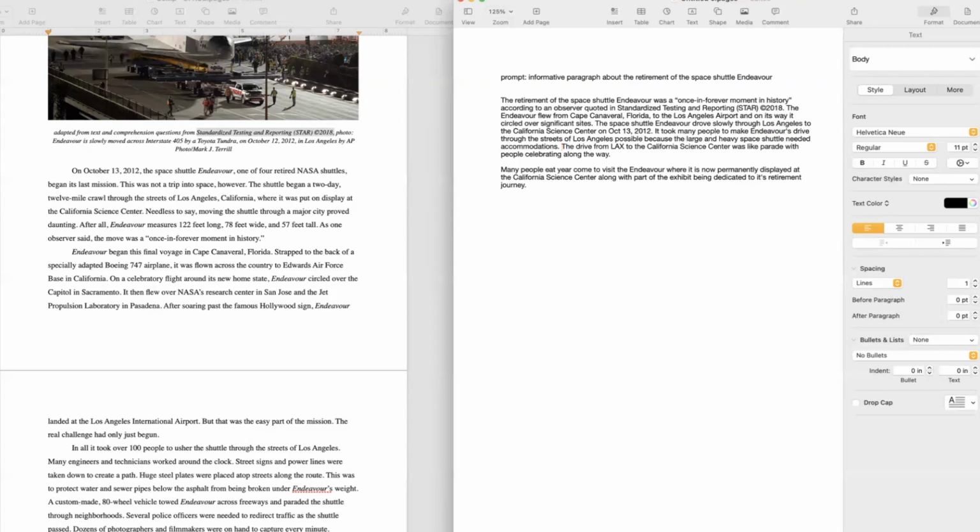The drive from LAX to California Science Center was like a parade with people celebrating along the way. And then, oh, they're not eating it. I mean, there's probably something to eat at the Science Center, but here we go. Many people each year come to visit the Endeavor, where it is now permanently displayed at the California Science Center, along with part of the exhibit being dedicated to its retirement journey. And there you go. That's it.